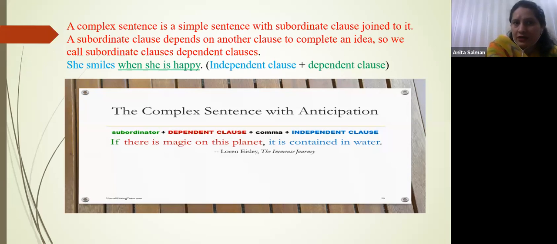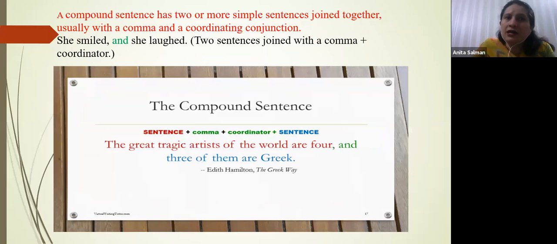So she smiles when she is happy has two clauses. One is the complete or main clause, and another is the dependent clause. So that's why it is a complex sentence. Whereas you can see a compound sentence: she smiled and she laughed. Both are simple sentences, but they're joined together with and. So this is a compound sentence. If you take only she smiled or she laughed, these are simple sentences.